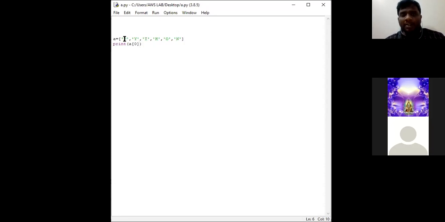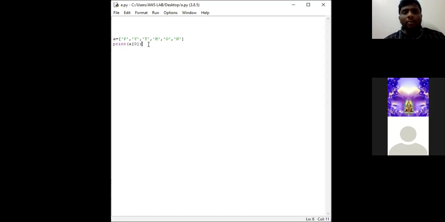So positive indexing starts from left to right: 0th index, first index, second index, third index, fourth index, and fifth index. That is positive indexing. Now we shall consider negative indexing: -1, -2, -3, -4, -5, -6.